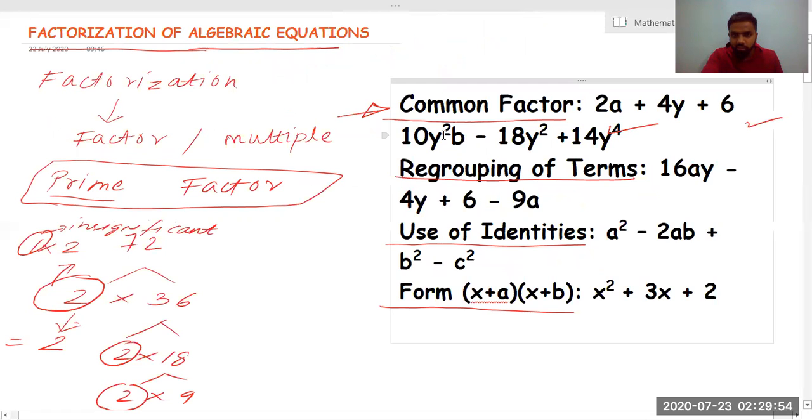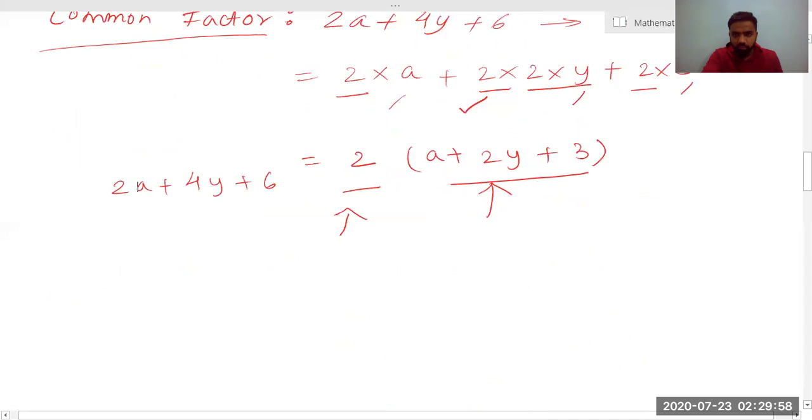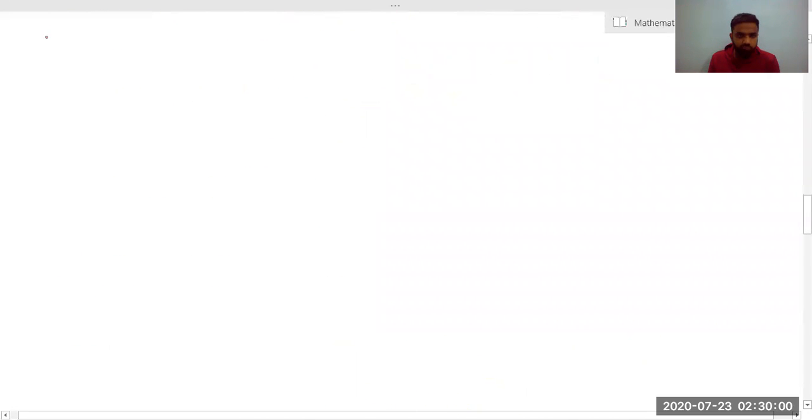I'll take this question, 10y square b minus 18y square plus 14y raised to 4. I'll just put this question for you. 10y square b minus 18y square. I think it is right. Even if the value is not correct, that's okay for us.